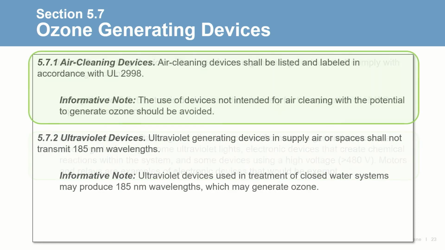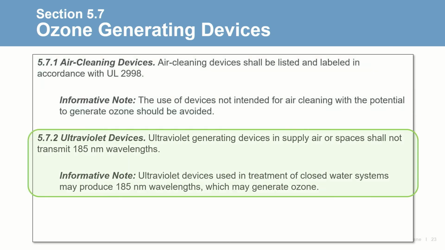For devices that do generate ozone, Standard 62.1 now references UL Standard 2998. This UL standard limits ozone emissions from devices to a maximum of 5 parts per billion. Similarly, ultraviolet devices are not permitted to transmit at 185 nanometers because ozone could be generated.